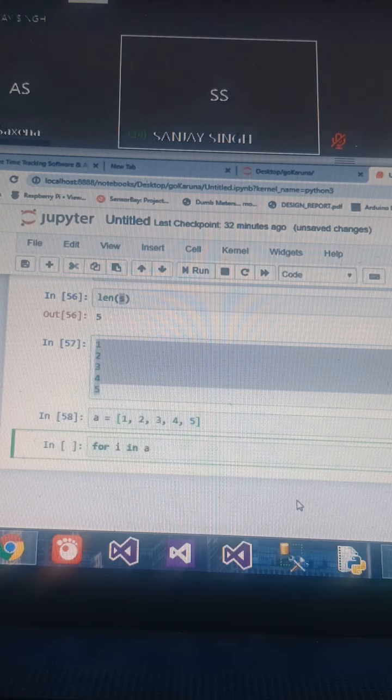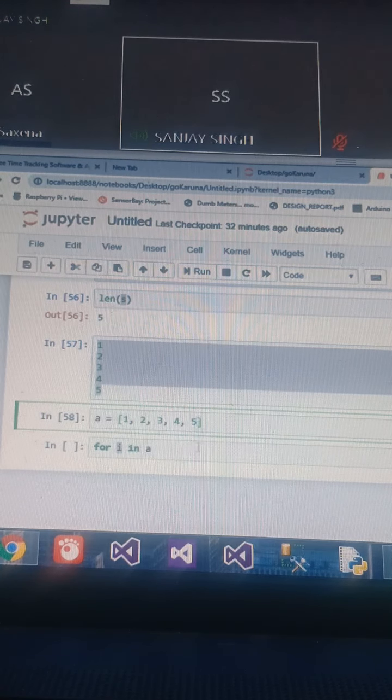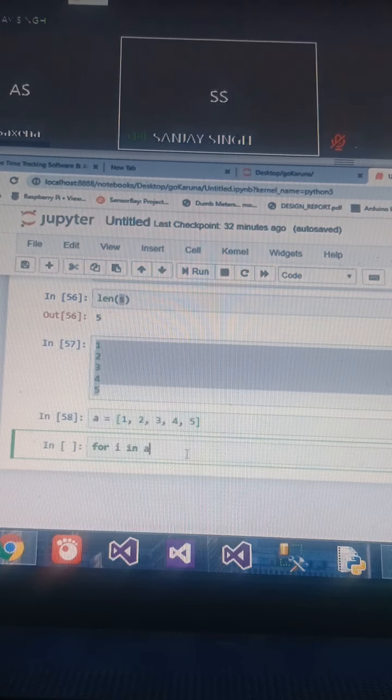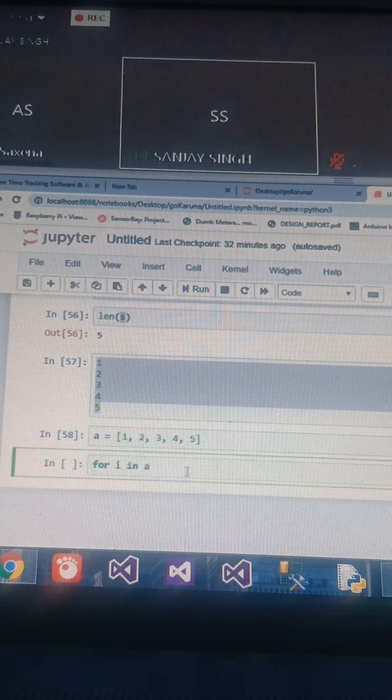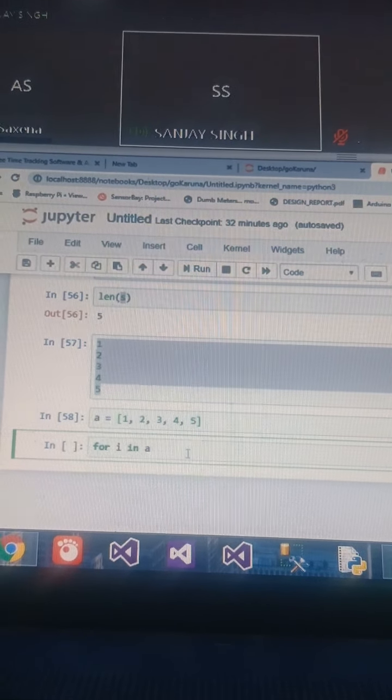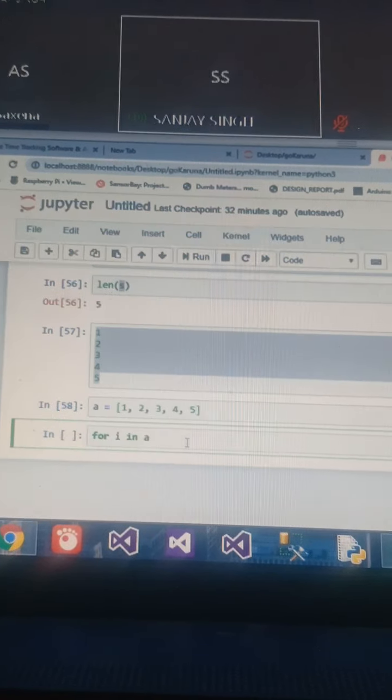Now, in this loop, the variable i will hold the value 1 the first time, then 2, then 3, then 4, then 5. You need not do increment here. So when you type for i in A, that means i will be iterated over this array A. First it will hold the value 1, then 2, then 3, then 4, then 5.